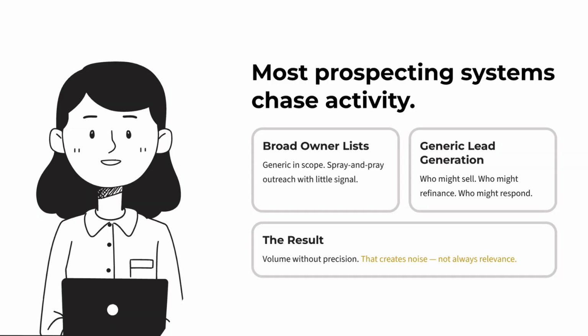Most prospecting systems chase activity. They build broad lists, generic lead generation, and outreach based on who might sell, refinance, or respond. But that often creates noise, not real relevance.